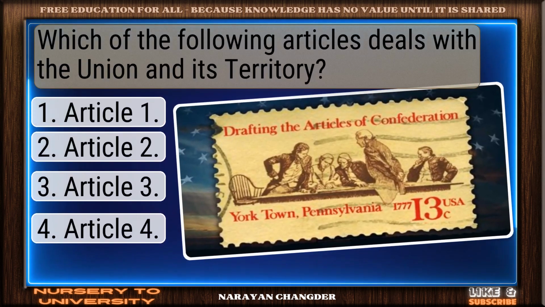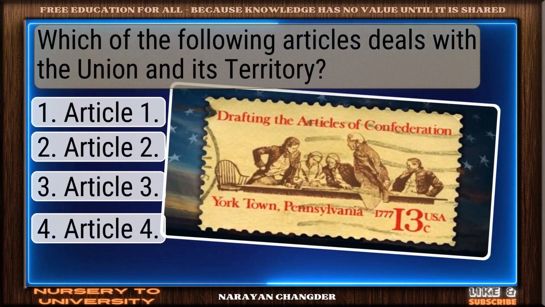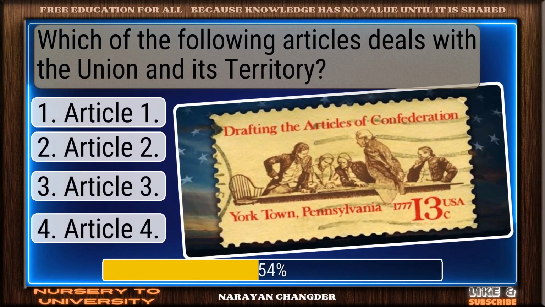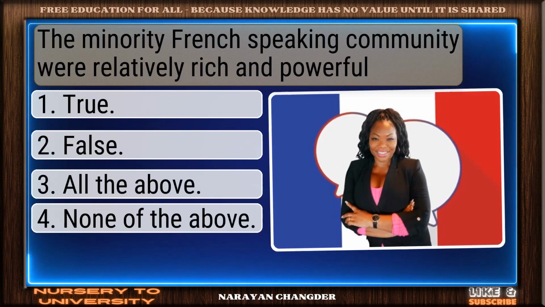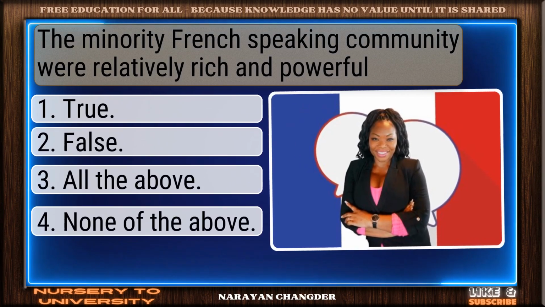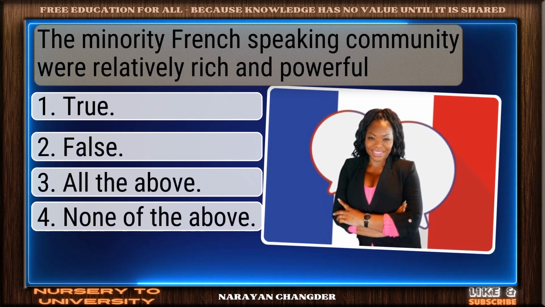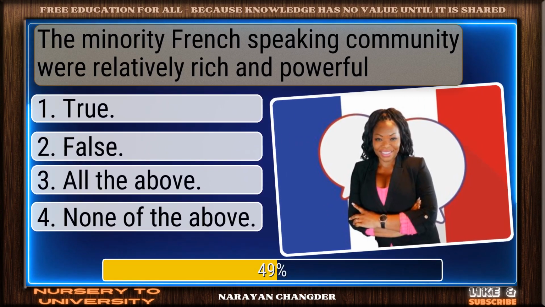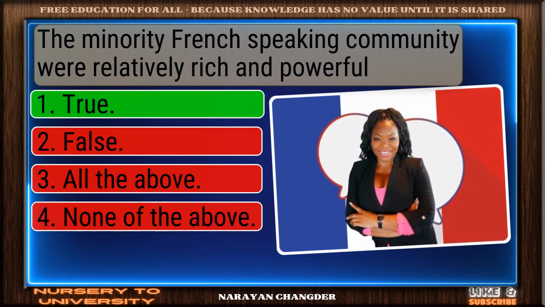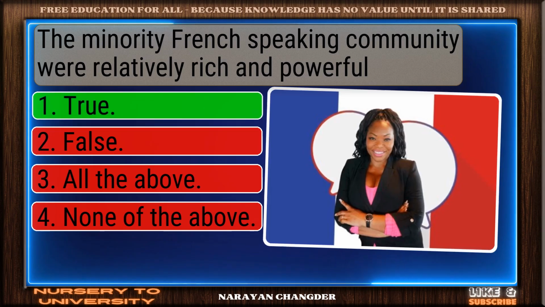Which of the following articles deals with the Union and its territory? On track. Article 3 is correct. The minority French-speaking community were relatively rich and powerful. Right choice. True is best.